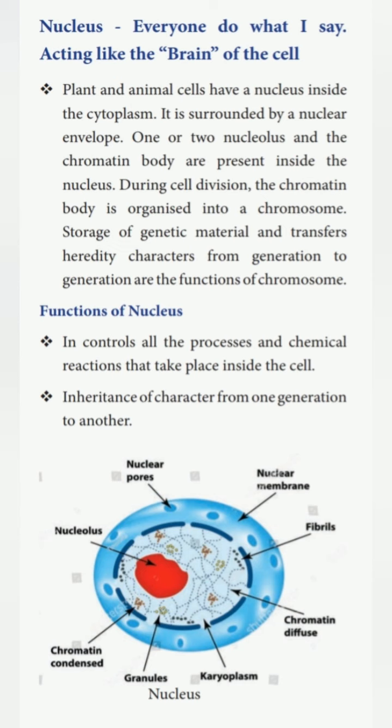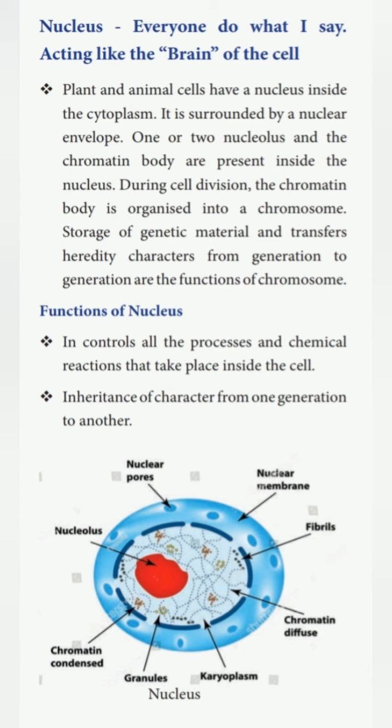Next, a very important cell organelle is the nucleus. The nucleus is also known as the brain of the cell. Plant and animal cells have a nucleus inside the cytoplasm. It is surrounded by a nuclear envelope. Nuclear envelope means nuclear membrane.